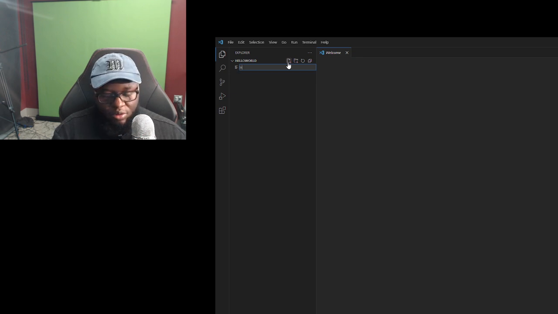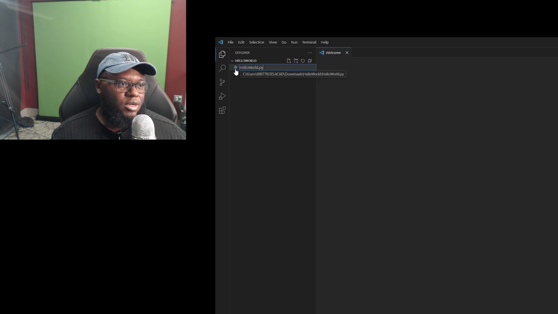Within this file we also gonna call it hello world, dot py. Essentially py is the initial, sorry, for Python, right? Every language has its own initial, or you might have to put the whole language name. But in this case, we're using Python. You might notice this little icon here, anytime you see that little icon, it's pretty much Python.